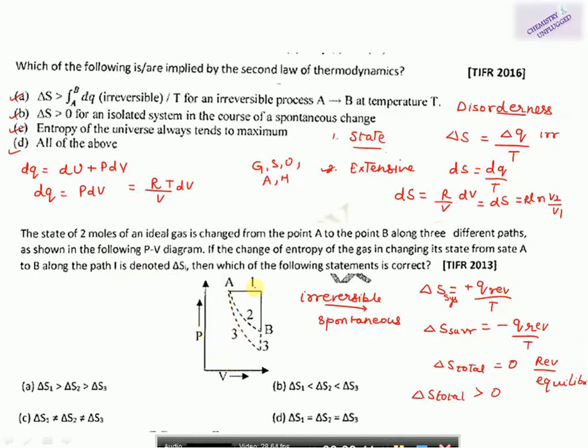Actually, the question is, this is a PV diagram and we can go from A to B by 3 different possible pathways, 1, 2 and 3. So you have to find out the relationship between the change in entropy during these 3 paths. Okay, so the first thing we may think is that we should calculate their area, but remember this entropy is a state function, means it depends only on the initial and final state. So in that case, all the entropy changes are the same, means this should be the correct answer.